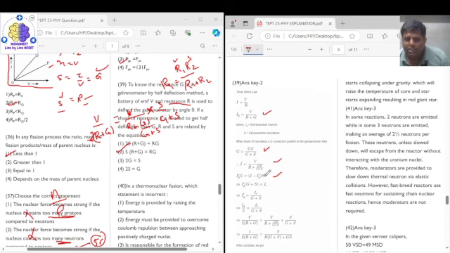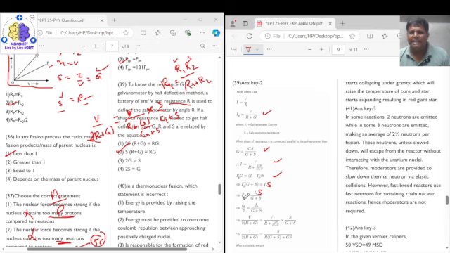Now when we rearrange it, Ig dash into S goes this side, we get Ig dash into G plus S is equal to I into S, right? So we get Ig dash equal to I into S upon G plus S.